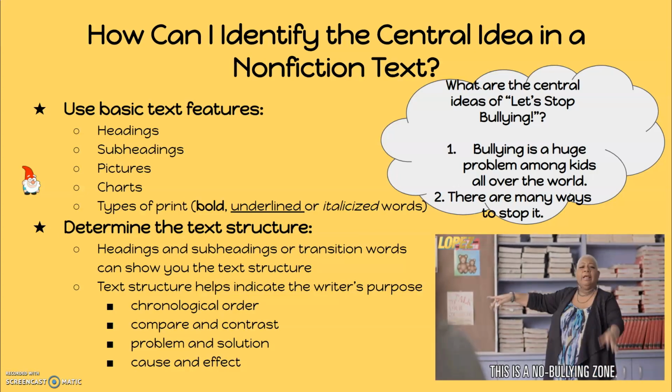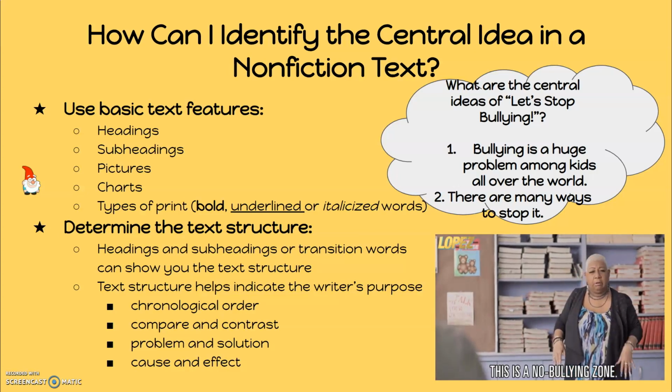And then determine the text structure. Headings and subheadings or transition words can show you the text structure. The text structure helps indicate the writer's purpose. So it can be chronological order, compare and contrast, problem and solution, or cause and effect. The way that the text is organized is very important with the message or the central idea that the author is trying to convey to you as the reader.